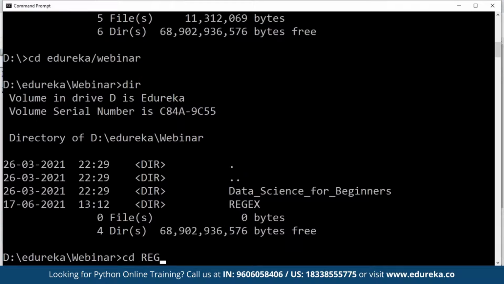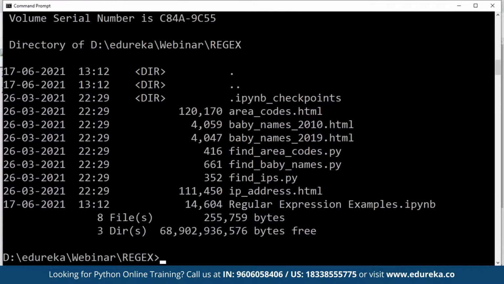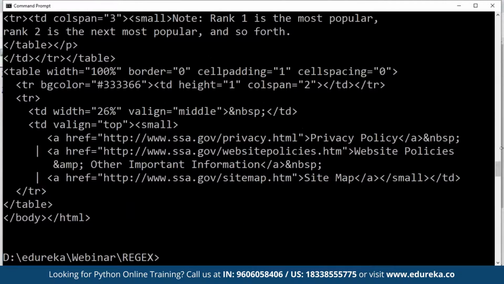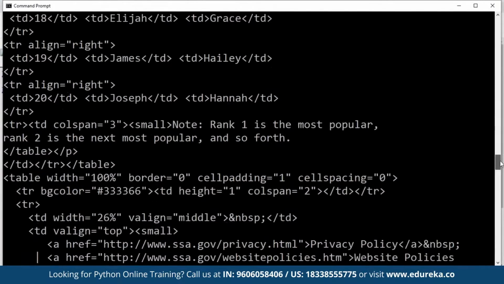So in this, if you see, this is the HTML I have downloaded, baby names 2010 HTML. And baby names, it's purely an HTML page. From that HTML page, I'm getting the information. So this is my HTML. And in that HTML, I know what the pattern of a baby name is.